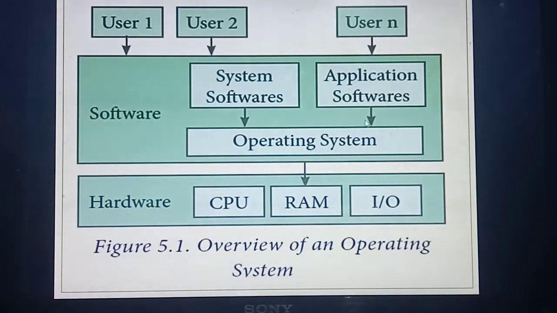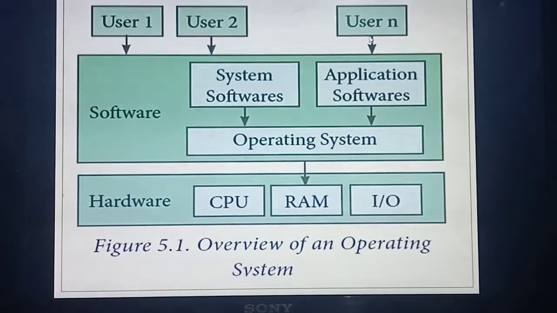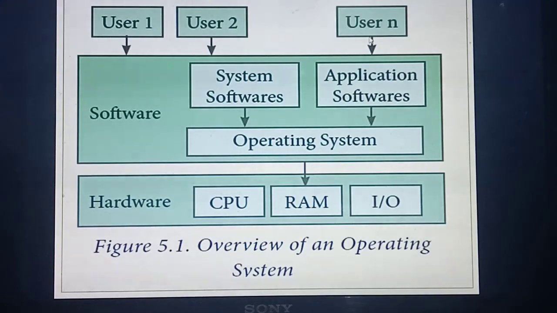Okay, so that application software is controlled by whom? Operating system. So now, for this application software to work properly, all the hardware devices connected to the computer need to work properly, isn't it? So this operating system is the intermediary between whom and whom? Between the software and the hardware, and it also acts as an intermediary for the user. Understood the overview of an operating system? Okay.